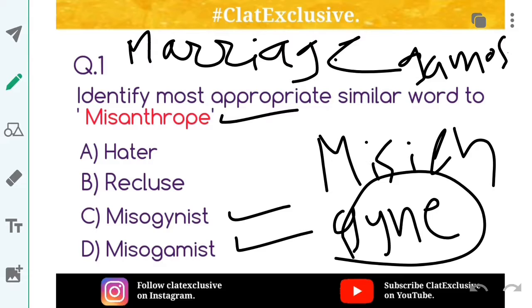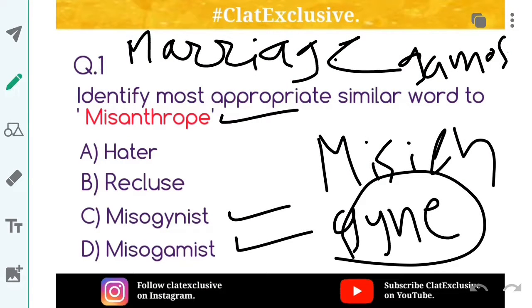So misogynist is someone who hates women, misogamist is someone who hates marriages, misanthrope is someone who hates humankind at large. So here you have got 3 new words in your vocabulary. When you understand words, you need not cram all the words in your mind. You have to understand how they are built, how they are structured, so that they last in your mind for a long time.